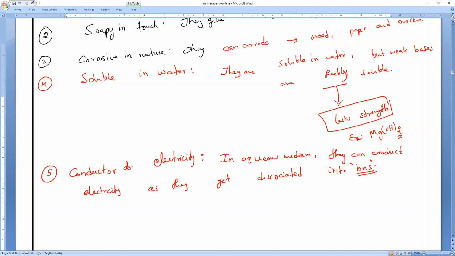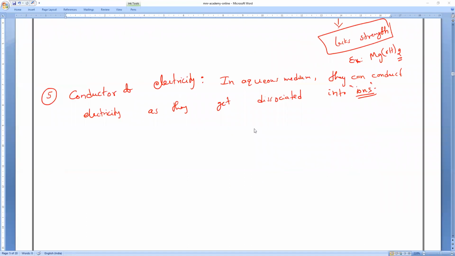hydroxyl ions. Understanding? So any substance, if it forms ions, then it will turn into a good conductor of electricity. Same way, that is what.